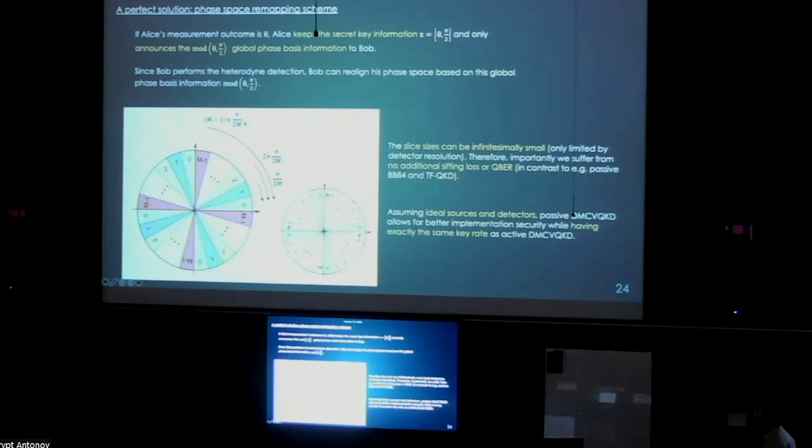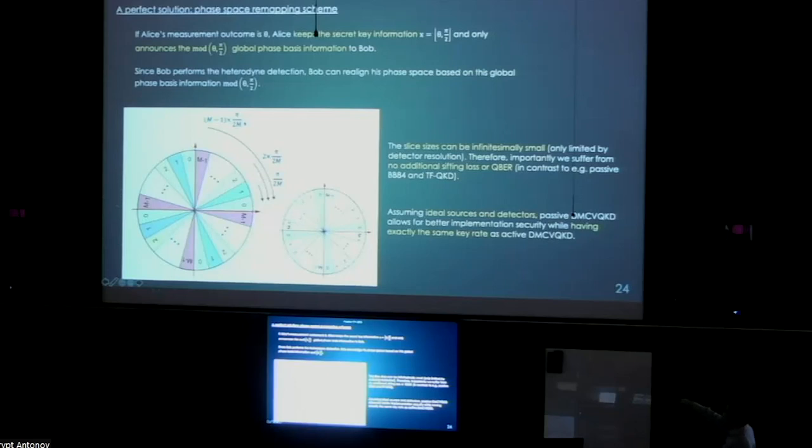So here comes the main part, the core of passive DM-CV-QKD, which we call the phase space remapping scheme. The idea is that when Alice measures her local phase, she can divide the space into 4 quadrants. In each one of the quadrants, she further divides it up into m slices. So now, whenever she looks at a slice, she can pair up the 4 slices that have the same index in each one of the quadrants, which obviously corresponds to the 4 states of DM-CV-QKD. In that way, she can conveniently call this one basis.